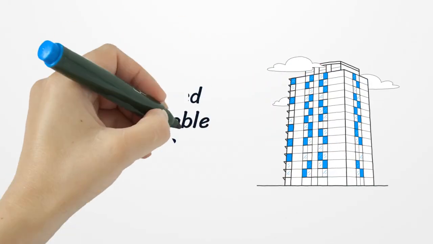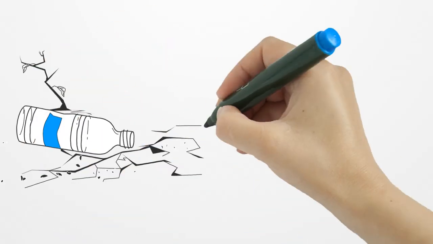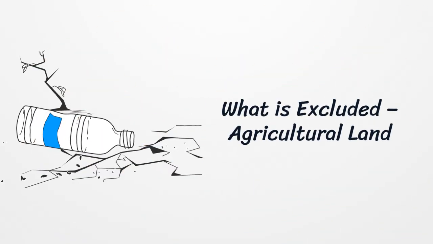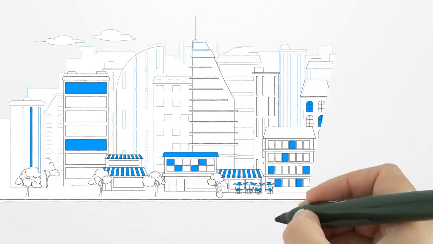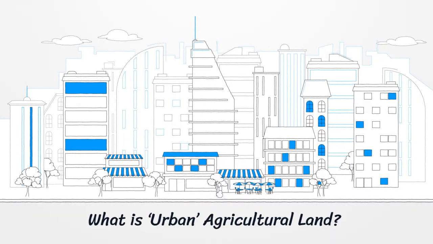Immovable property under 194LA includes land, except agricultural land, buildings or parts of buildings, and rights attached to such properties. Agricultural land is excluded. But wait, not all land that looks agricultural qualifies. To be exempt, the land must be located outside specified urban areas. Urban agricultural land is not exempt from TDS. If the land lies within 2 to 8 kilometers of a municipality, depending on the population, it's considered urban.